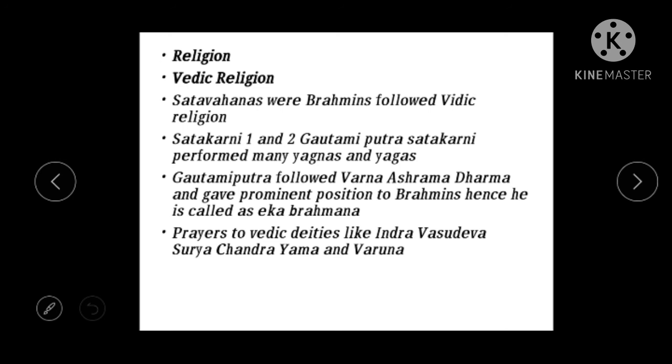Because of land grants to Brahmins, and freeing them from the clutches of taxes, considering all this, he was called Ek Brahmana. Who was called Ek Brahmana? Gautami Putra Shatakarni was called Ek Brahmana.